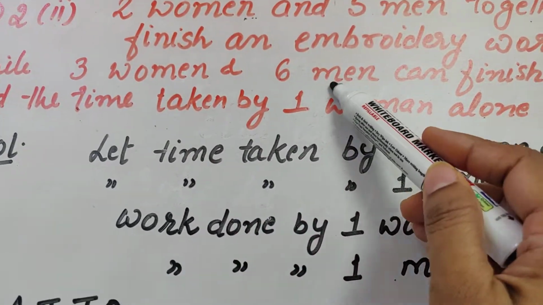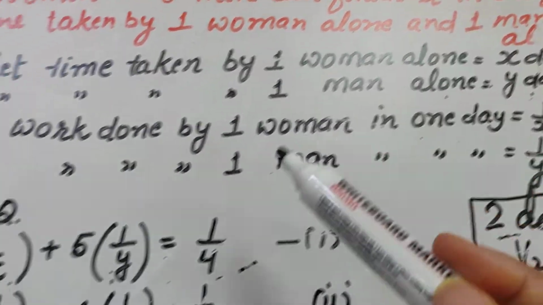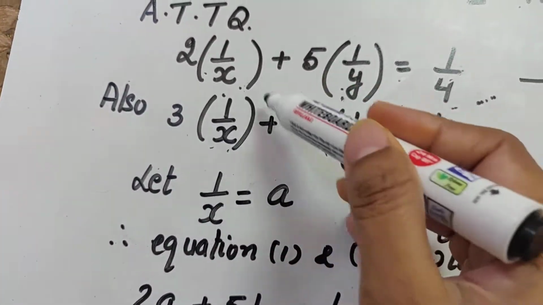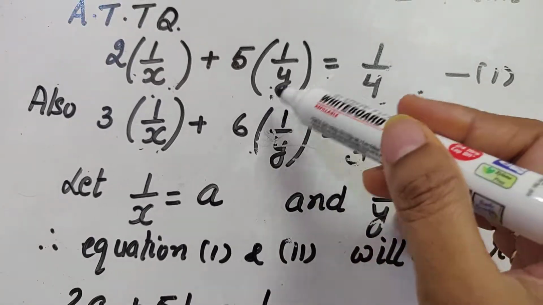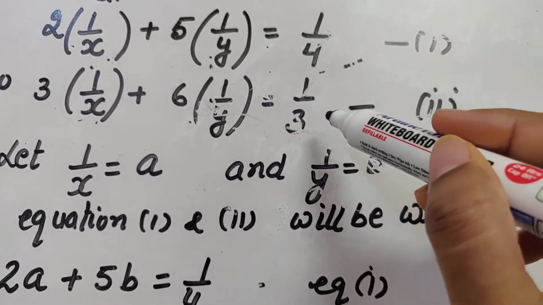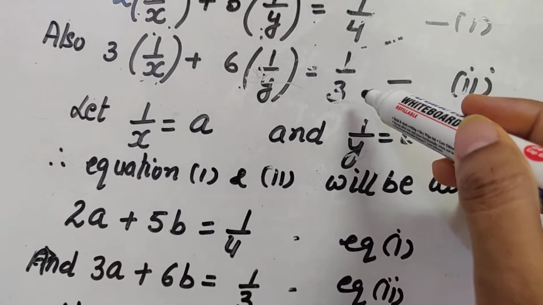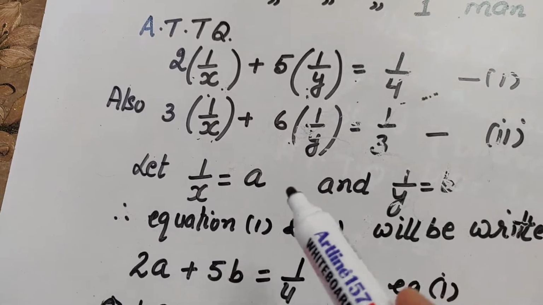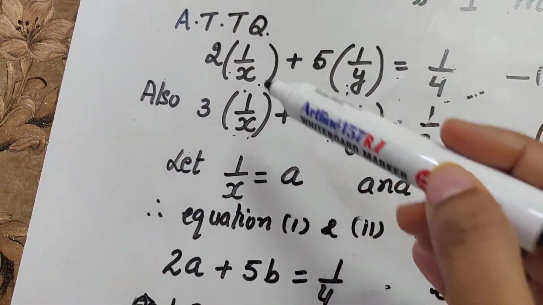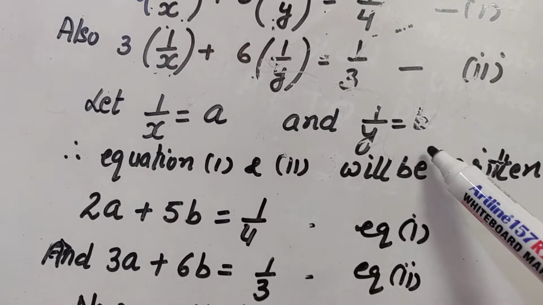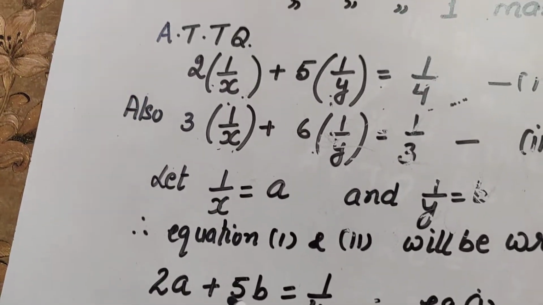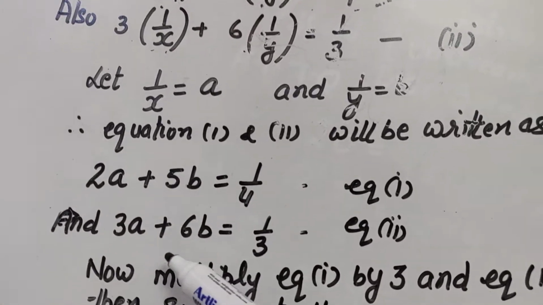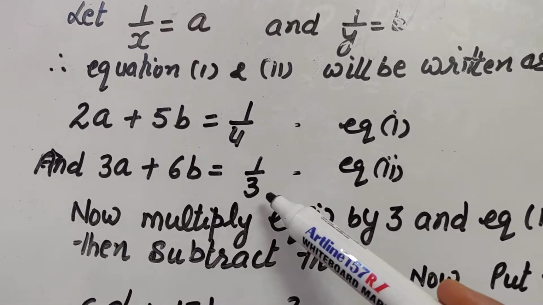3 women and 6 men can finish it in 3 days. So 3 into 1 upon x, this is the work done by 3 women, and 6 into 1 upon y, this is equal to 1 upon 3. They are taking 3 days, so work done will be 1 upon 3. After framing the equations, what have I done? I have taken 1 upon x as a and 1 upon y as b, and so equations are written as 2a plus 5b is equal to 1 by 4, 3a plus 6b is equal to 1 by 3.